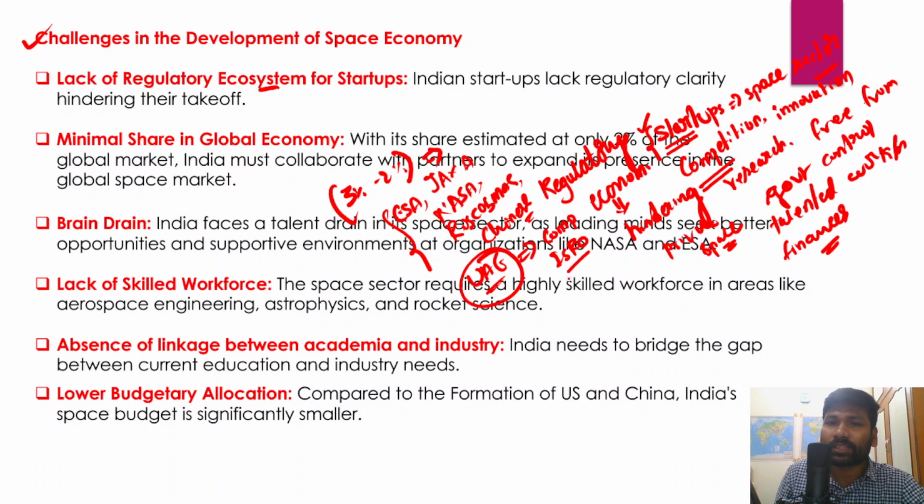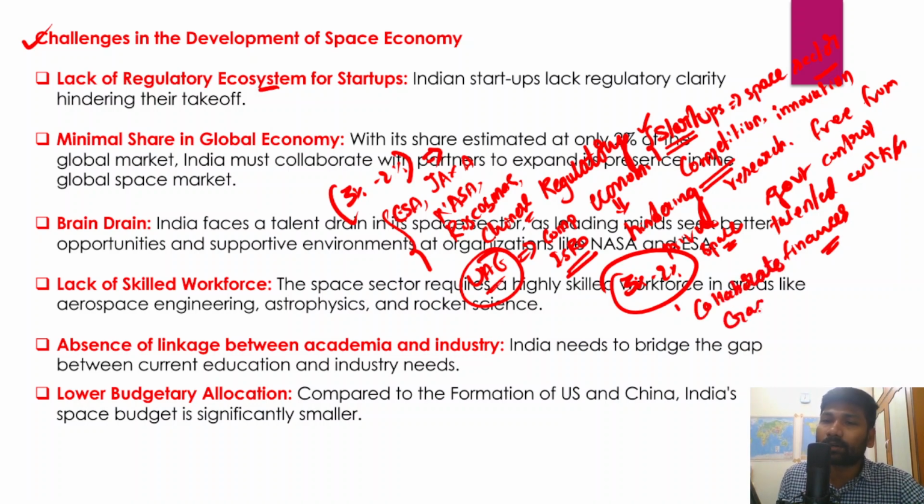Therefore, in this context, India's total contribution to the global space economy is just 2 to 3%, and this number has to be substantially increased. In order to do so, India must collaborate with other like-minded countries.